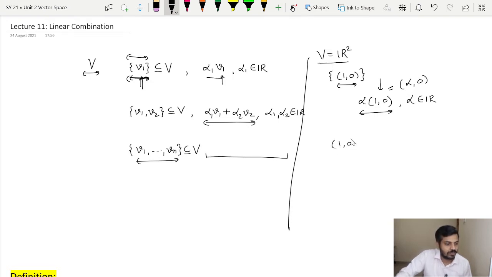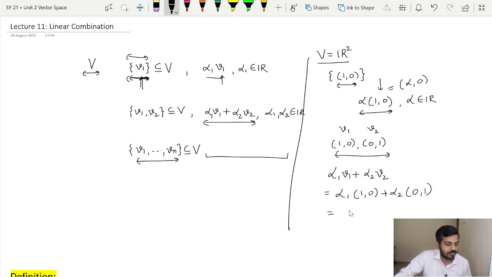Now suppose we have to talk about the linear combination of these two vectors, that is (1, 0) and (0, 1). Now you might have already understood. So what will be the linear combination of these two vectors? Let me give them the names V1 and V2. So the linear combination will be alpha 1 V1 plus alpha 2 V2, and if we put in the values, it will be alpha 1 (1, 0) plus alpha 2 (0, 1).